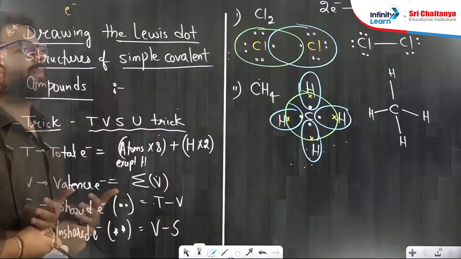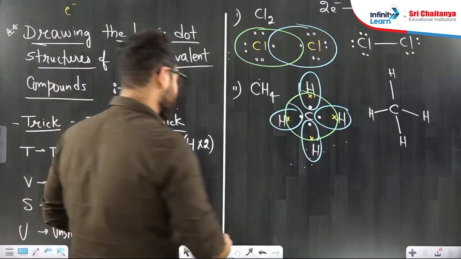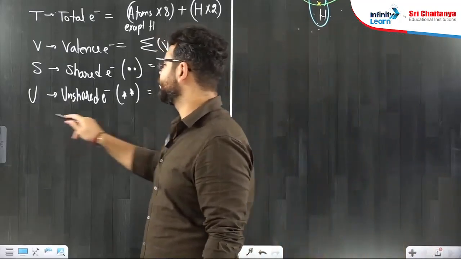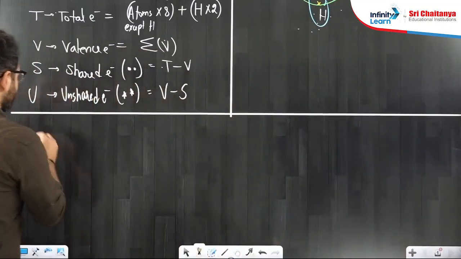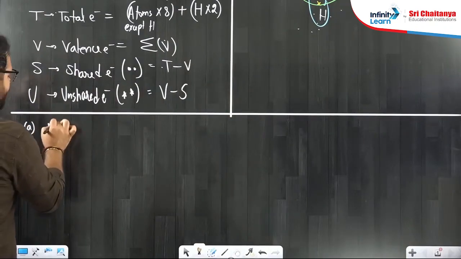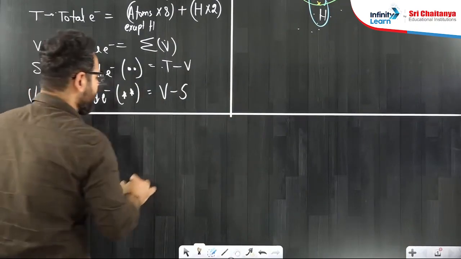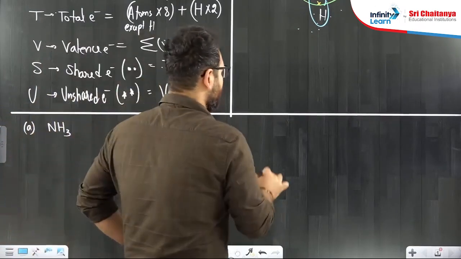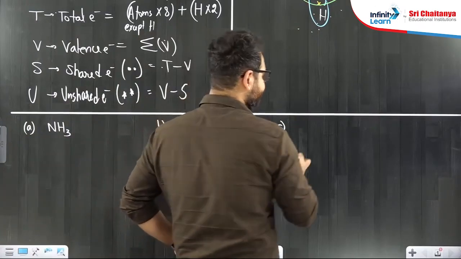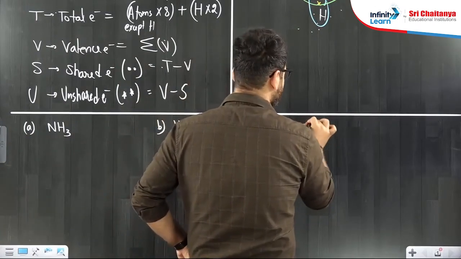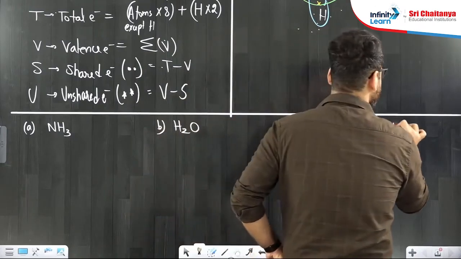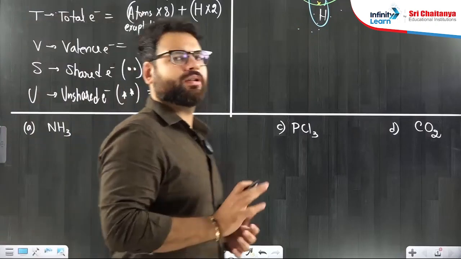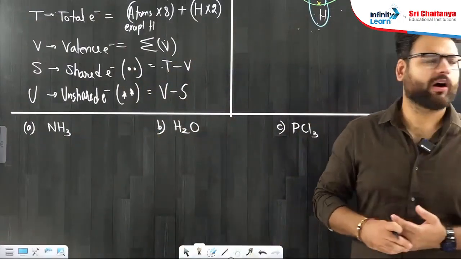I'll show you a few examples, finding the TVSU and then drawing the structure. All of you can quickly see 3 examples over here. Then you can write. I'll give you time to write. Drawing the structure using TVSU. First example, I am taking ammonia. Second example, I will take water, H2O. Third example, I will take PCl3. Fourth example, I will take CO2. These are the 4 structures I am going to show you how to draw.